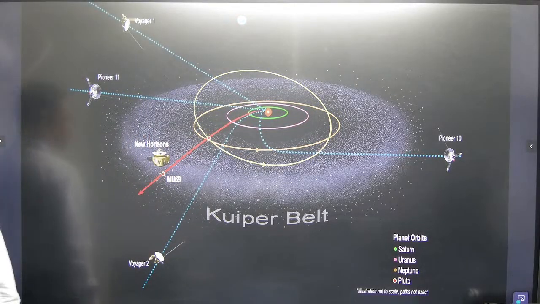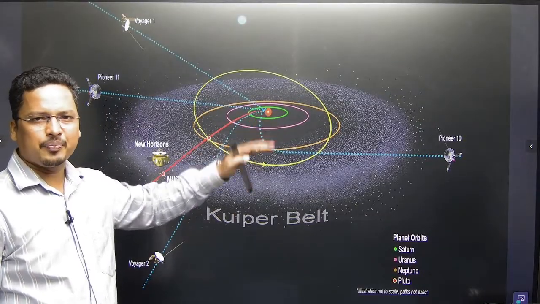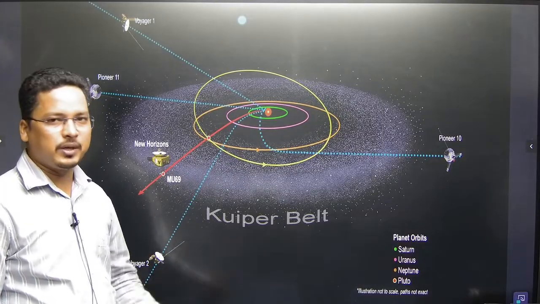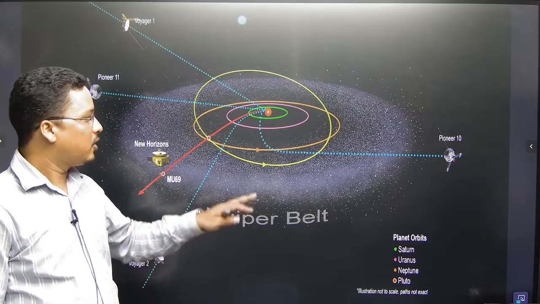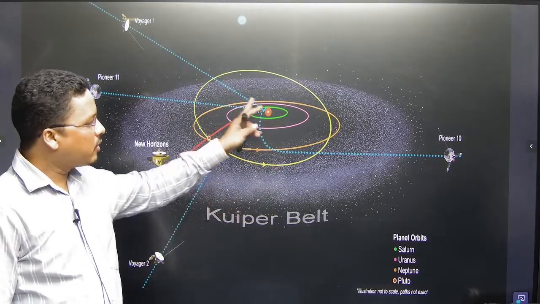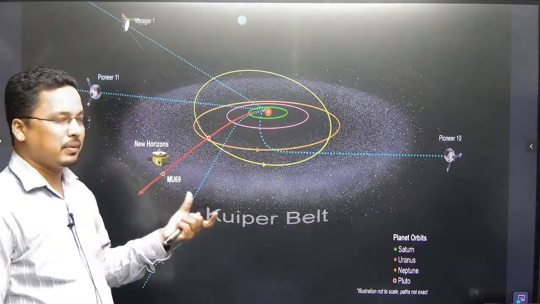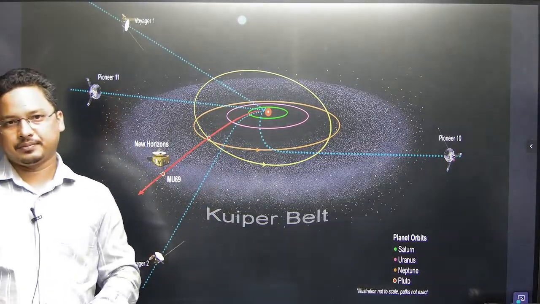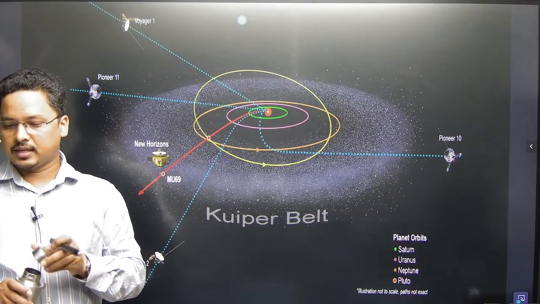Let's say we have the Sun here, then Mercury comes, then we have Venus, then Earth, then Mars, then Jupiter, Saturn, Uranus, Pluto, like this, isn't it? So where the end comes after Pluto, the end of the solar system, there a flat, disc-shaped belt is called the Kuiper belt. A question can come from here, isn't it?